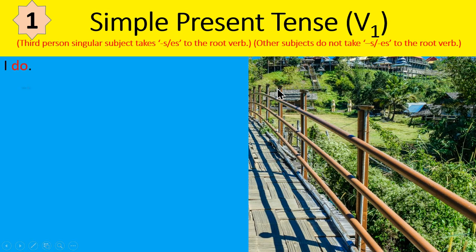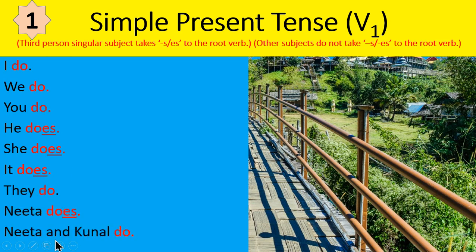I do, we do, you do, he does, she does, it does, they do, Nita does, Nita and Kunal do.